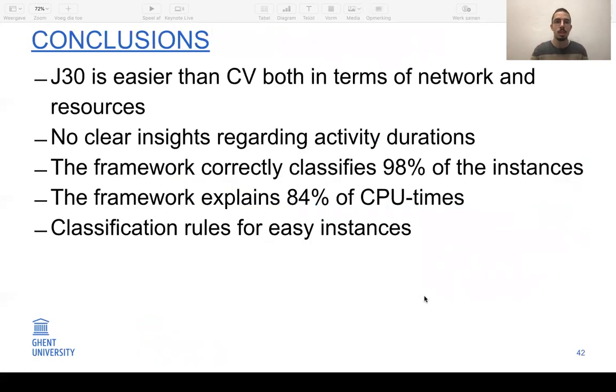So to conclude, we showed that the J30 set is easier than the CV set, both in terms of network and resource constraints. We also showed that it's not that straightforward to get insights regarding the activity durations. We also showed that our framework is capable of classifying easy versus hard instances and capable of explaining the CPU time. And we also show that it can be used to derive some classification rules for easy instances.